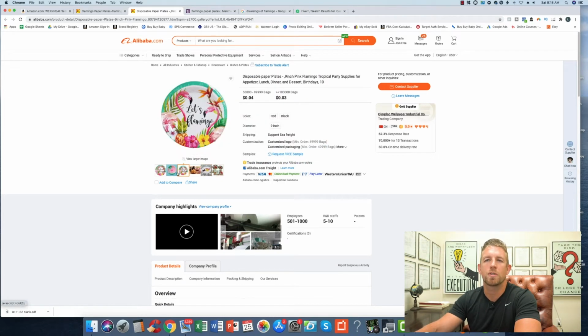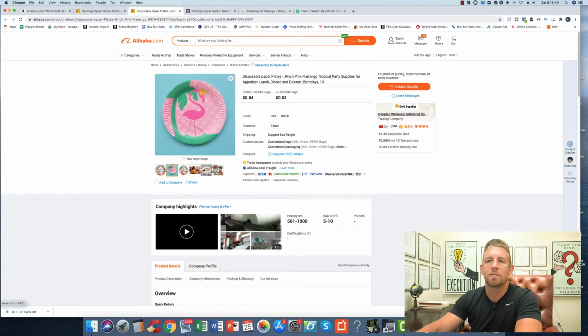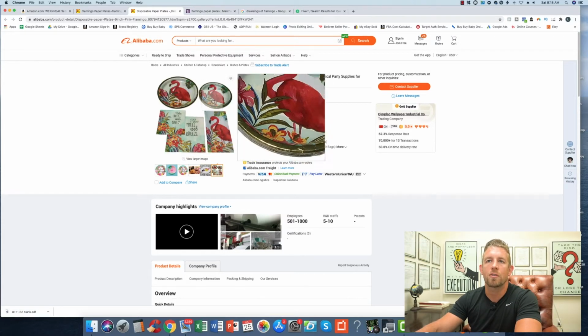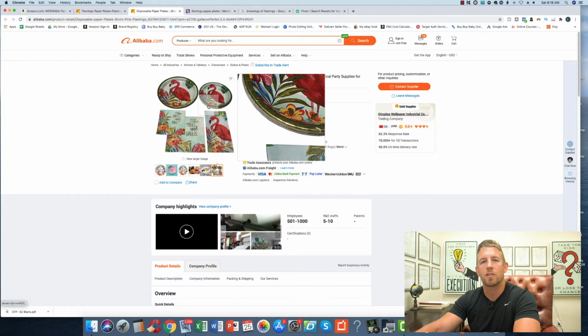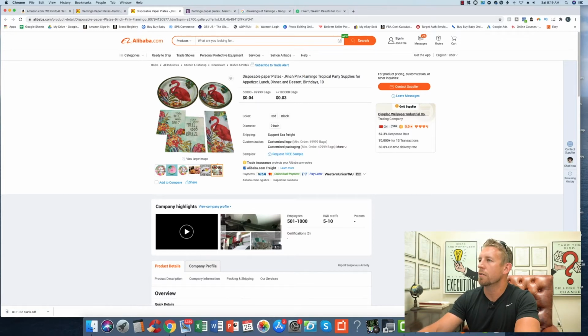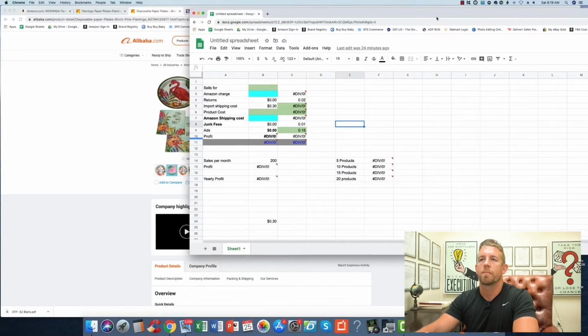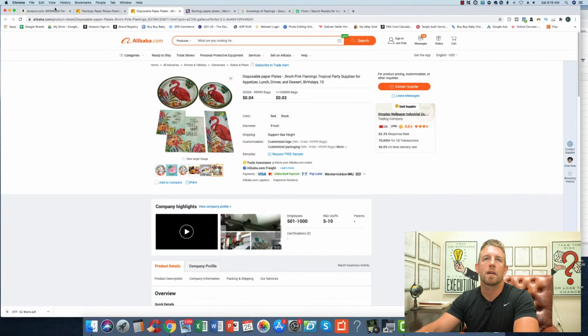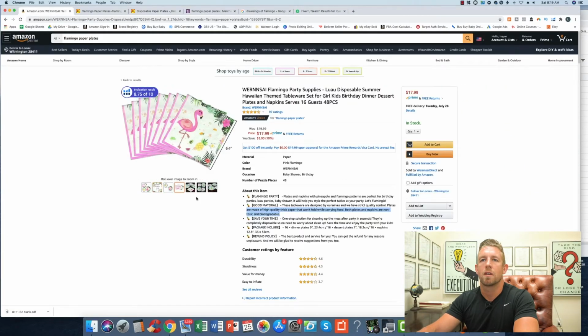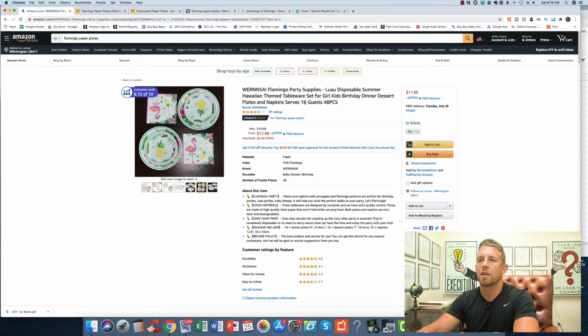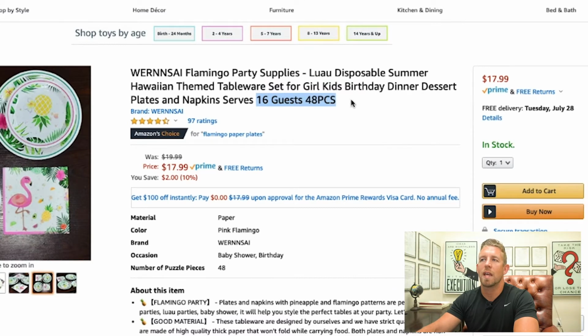So if they're charging 4 cents for the largest size, it's safe to say that the smaller sizes are going to be in the same area, if not cheaper, but let's assume they're all 4 cents. And let me bring an Excel sheet over here for you. Okay, so what I would do then is, let's take a look back over here to this. All right, this has 16 guests, 48 pieces.